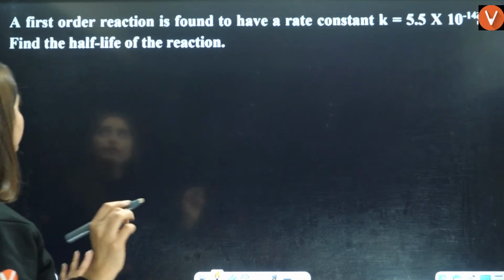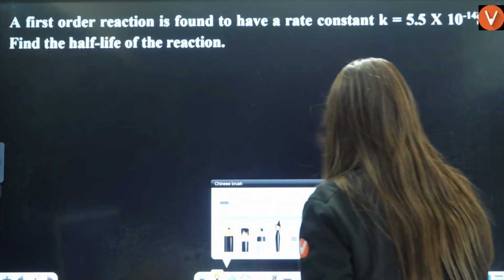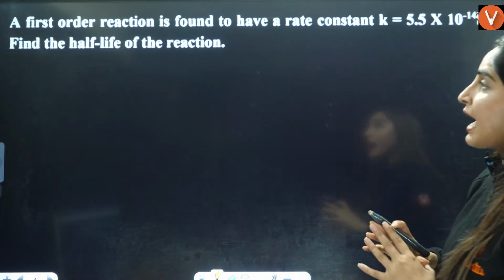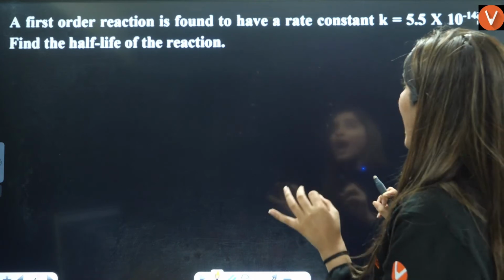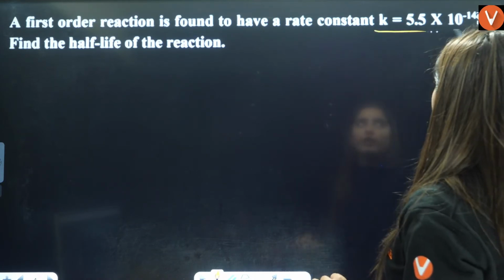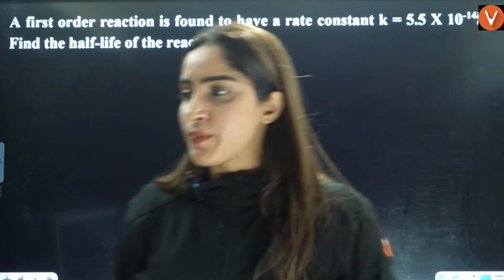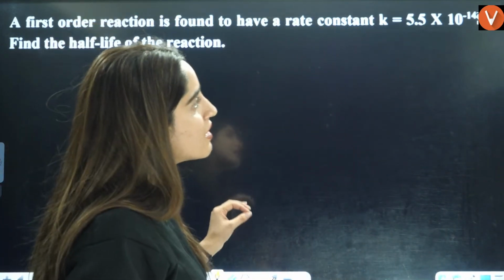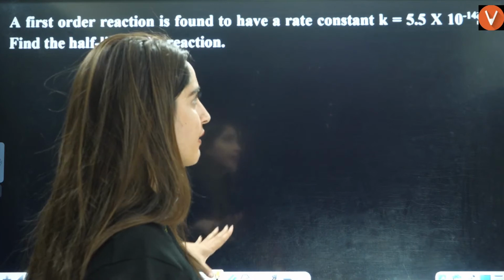Okay, moving to next question. The question says that a first order reaction is found to have a rate constant. The rate constant, guys, that is mentioned is K equals 5.5 into 10 raised to power.